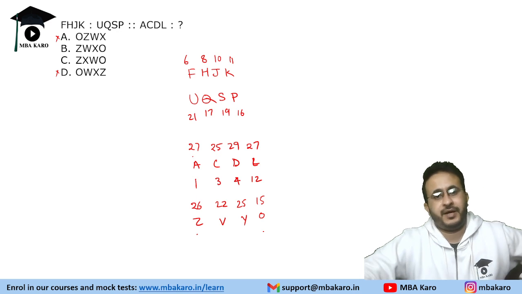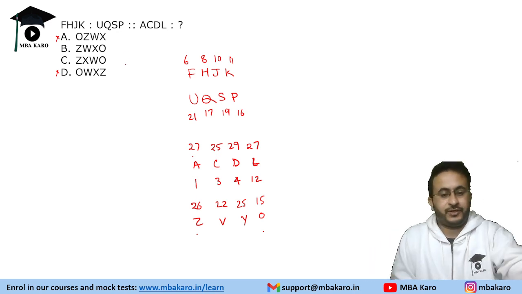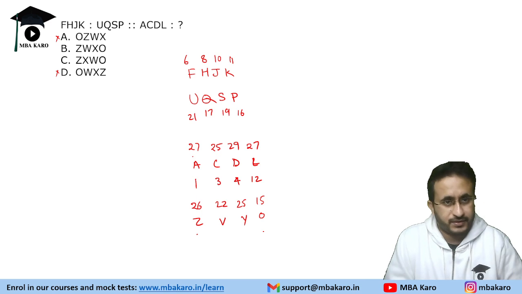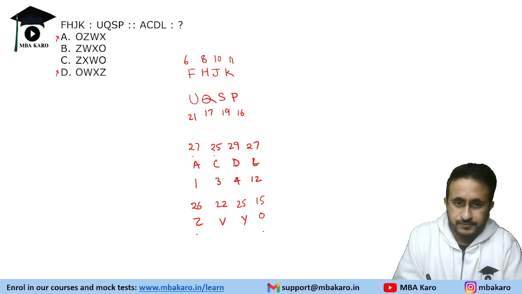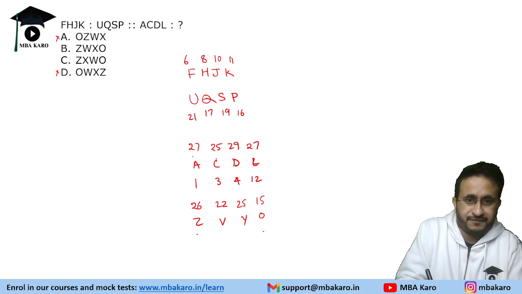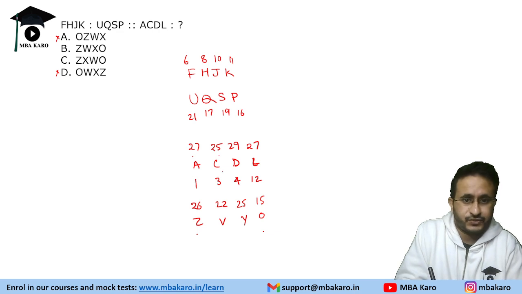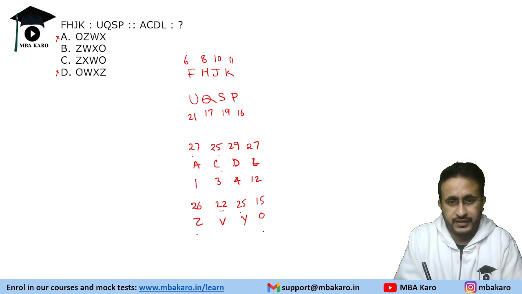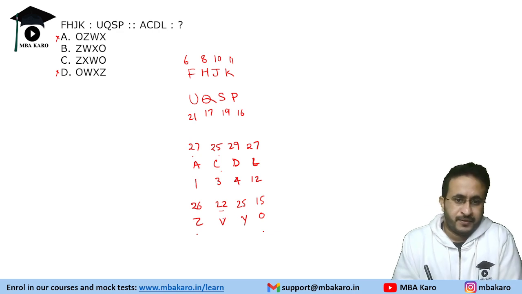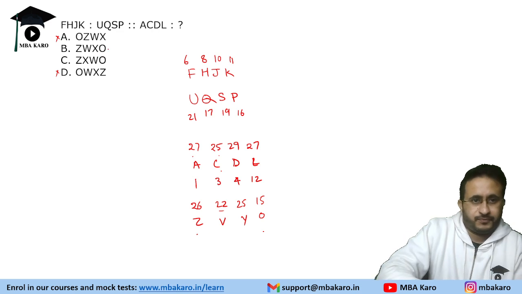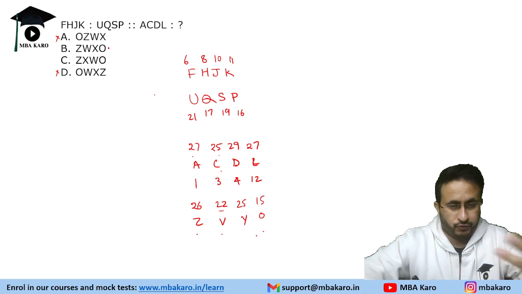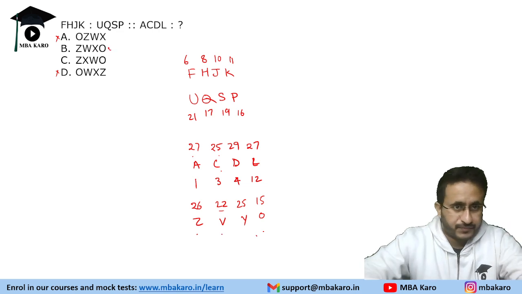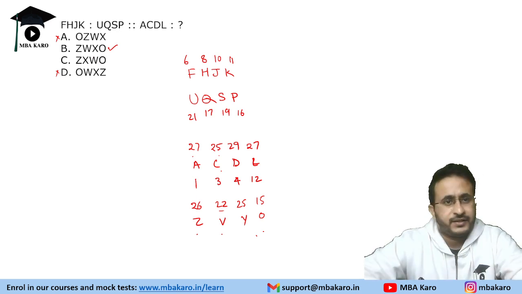So in this case, if you come across such questions, obviously this must be a wrong question, maybe. Because 25, if we take C, that has to be 22, which is V, and it has to be Y. ZVYO should be the one. So it could be one of these two. So probably if we increase by one. If you could figure out some other logic, tell me. I think this was the answer also, or one of these should have been the answer. I don't recall the answer.